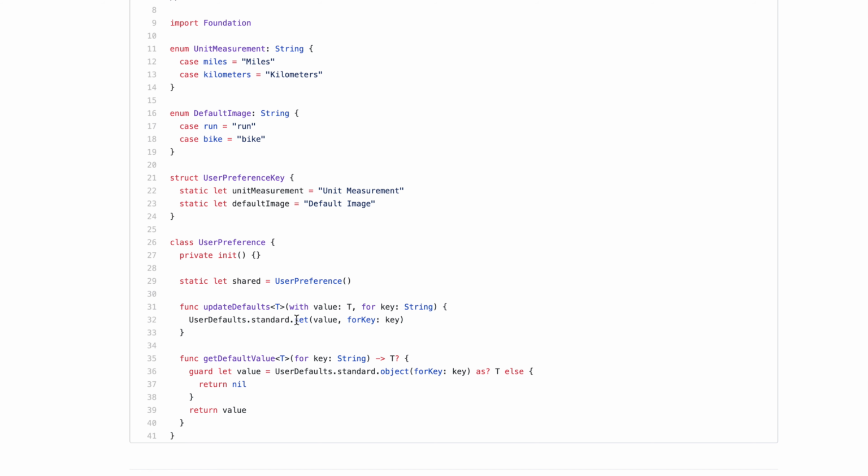But the app functions with the same to-dos that I gave you. The app saves the unit measurement, and it also saves the default image, but I'm using a generic. I don't care if it's a unit measurement or a default image. This does not care. It works with any type. So that's a good use case for generics.